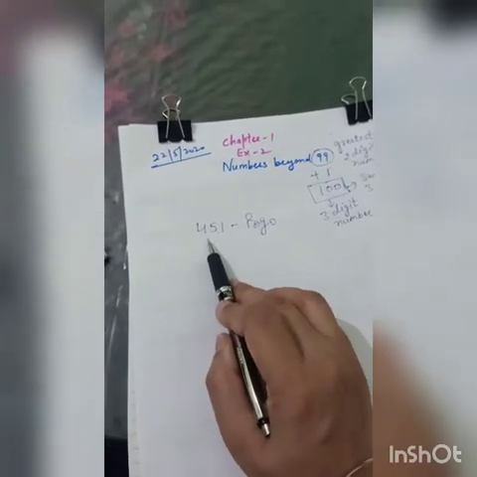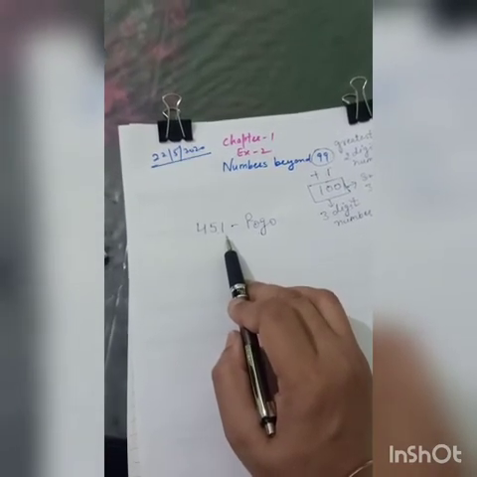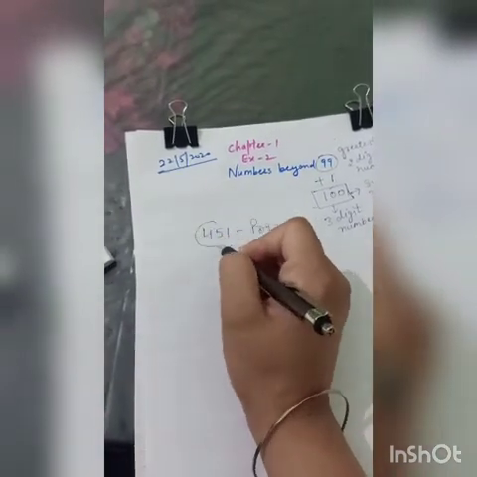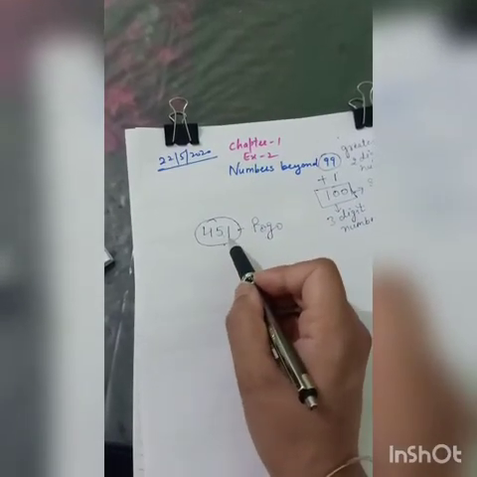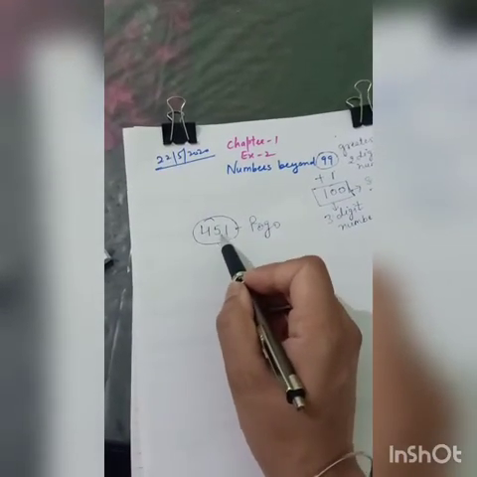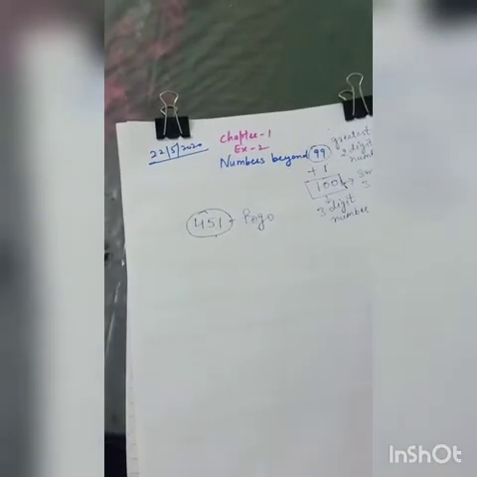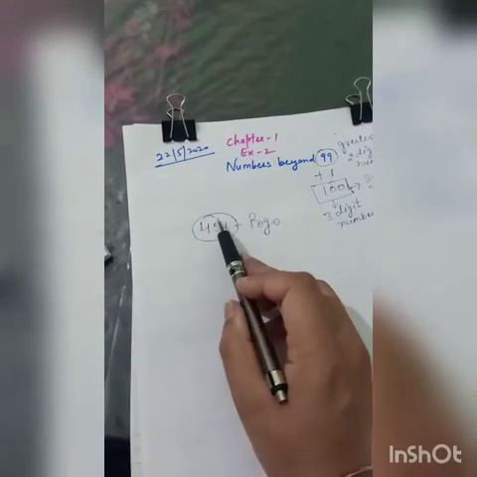So how do I read it? Should I read it like 451? No. First of all, I need to figure out how many digits this channel number has. This channel number has 3 digits. 1, 2, 3. But in class 1, we have learnt about only 2 digits, right? And the 2 digits have ones and tens.